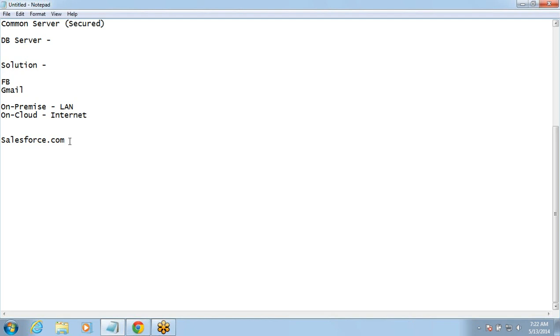They just need to create the login credentials, and then they can start storing their information on that cloud. The benefit that the business gets is they don't need to spend a lot of money or a lot of time setting up their server. They can instantly start using it. They don't have to take care of the maintenance, right? If you're using an on-cloud server which is managed and maintained by someone else, then you don't have to take care of those small things.